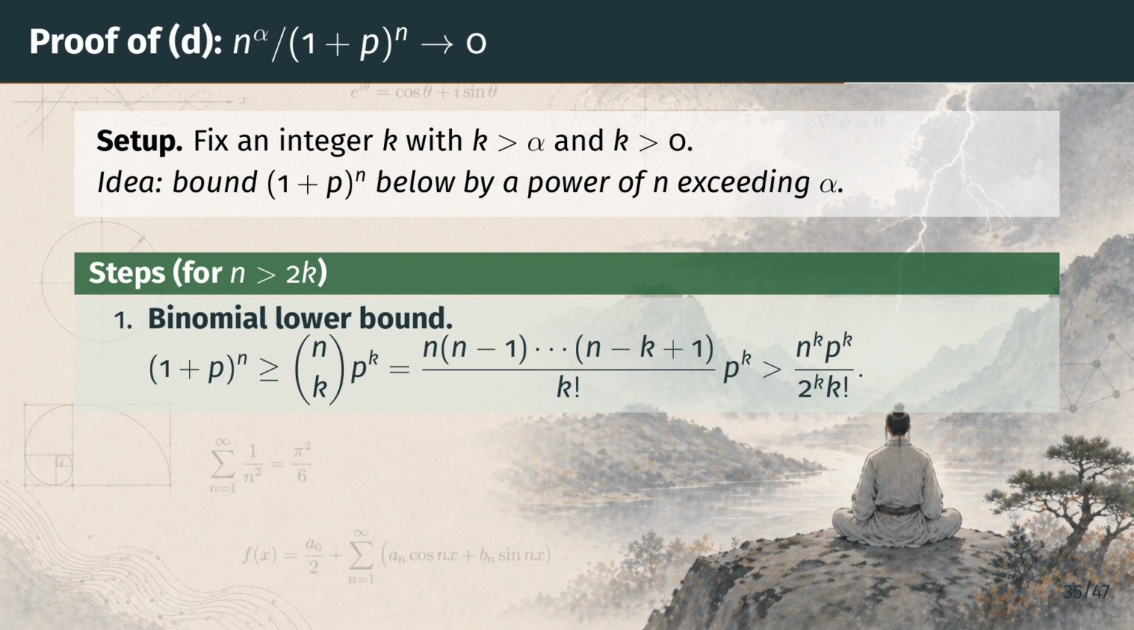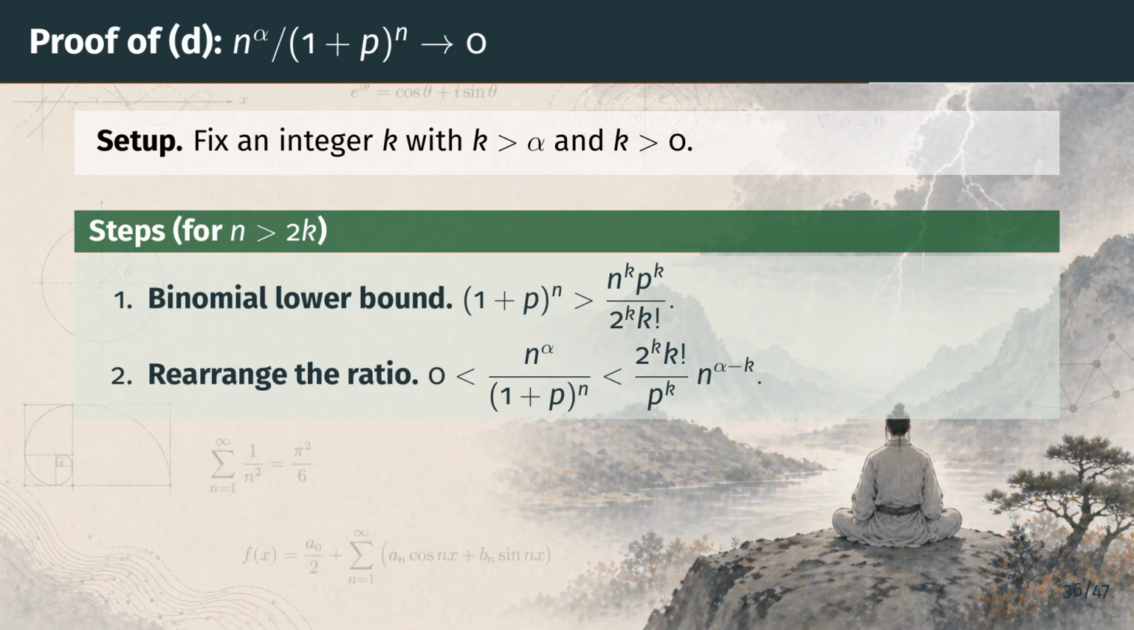Step 1 expands the exponential via the binomial theorem and keeps only the kth term, which equals n choose k times p to the k. The binomial coefficient is a product of k consecutive integers from n down to n minus k plus 1, divided by k factorial. For n exceeding twice k, each of those integers is at least n over 2, so the product exceeds n to the k, divided by 2 to the k. This delivers the cleaner lower bound on the right.